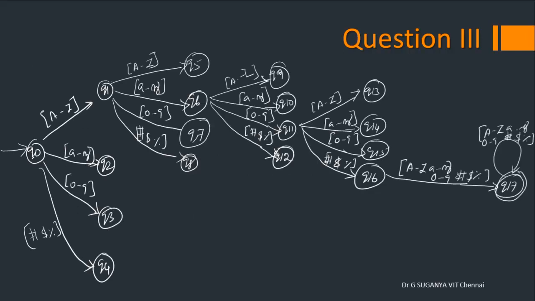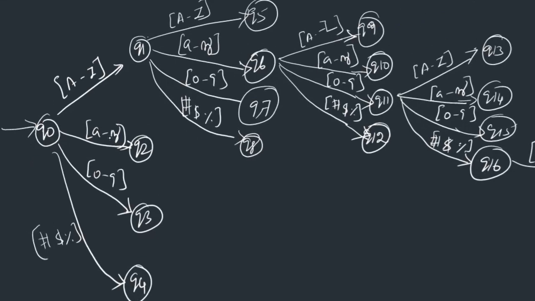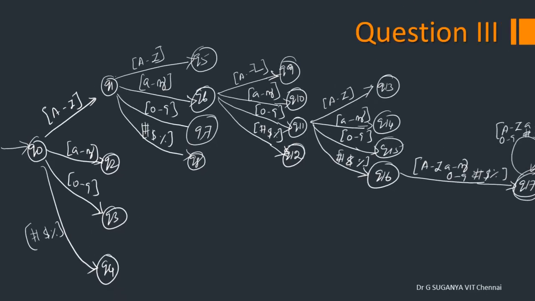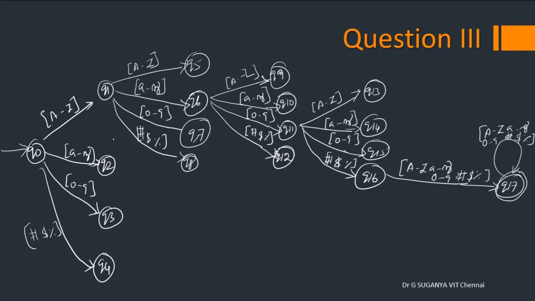Now come from Q0. Actually, there are 4 possibilities. One could be an uppercase alphabet, lowercase alphabet, number, or a special character. So we are taking you to 4 different branches. Having reached Q1, it ascertains the fact that an uppercase alphabet is seen. Now in Q1, what are the possibilities? Because there is no restriction on repetition of any of the symbols, more than one uppercase alphabet can also be there.